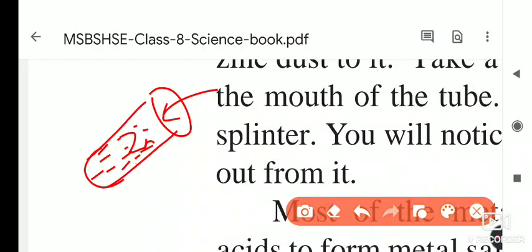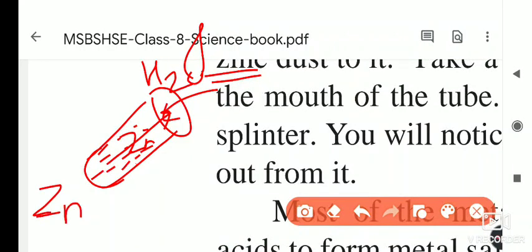Some bubbles are coming. And when we bring a burning matchstick above those bubbles, you will notice that the gas coming out of this tube burns with a pop sound. That is, the gas burns with a pop sound. And which gas burns with a pop sound? That is hydrogen. And from this what are we understanding?